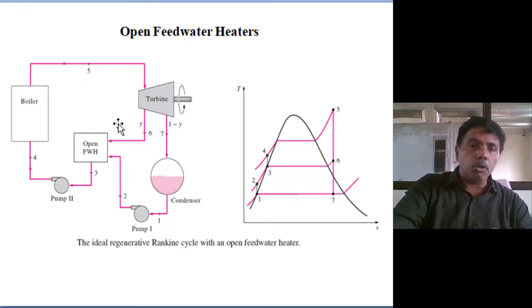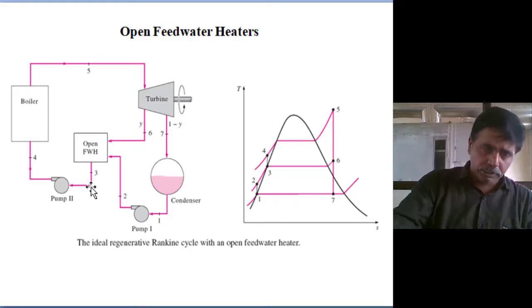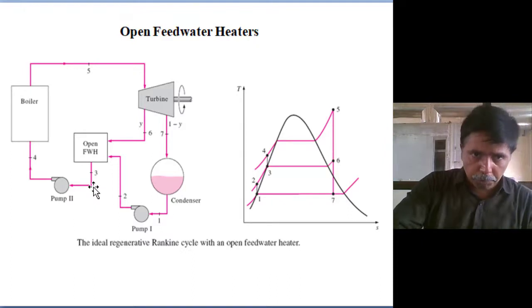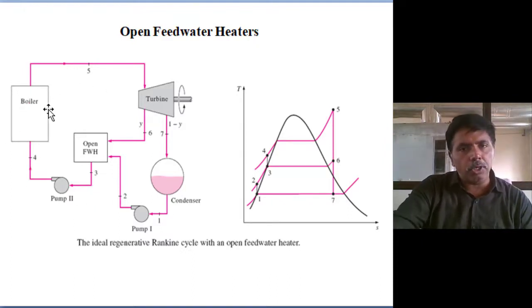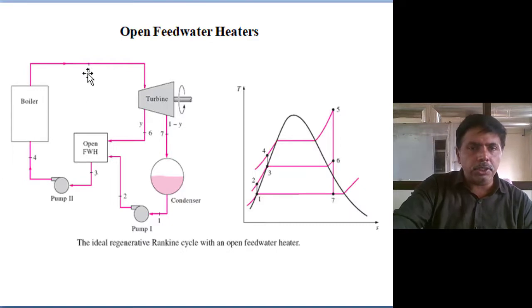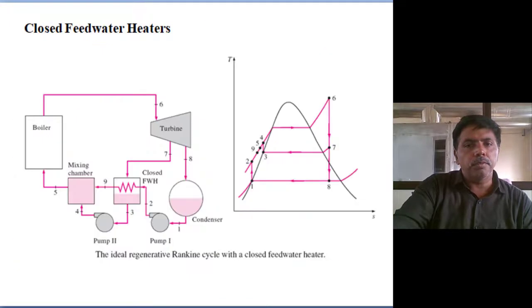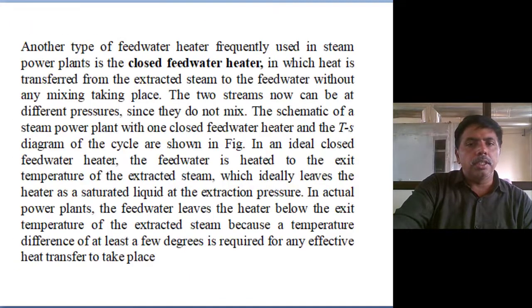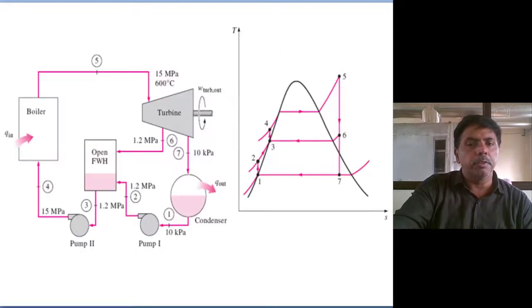In pump 2, the total mass is added, the extracted mass is added to the feed water. So the work input to the pump is H4 minus H3. Boiler same, total mass is entering the boiler, so the boiler heat input is H5 minus H4. Same method, the energy balance we are doing. One example problem we will solve. Same open feed water heater.